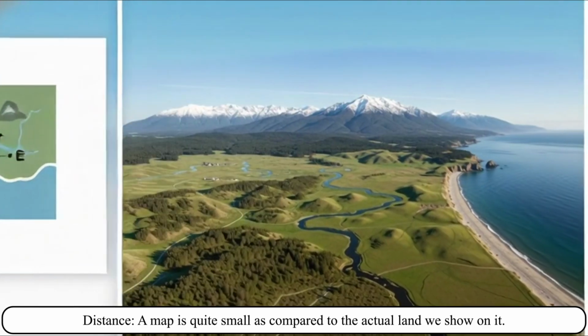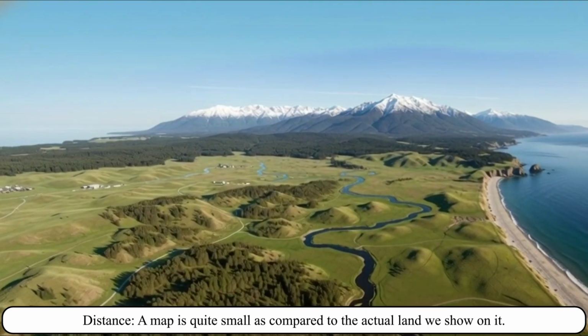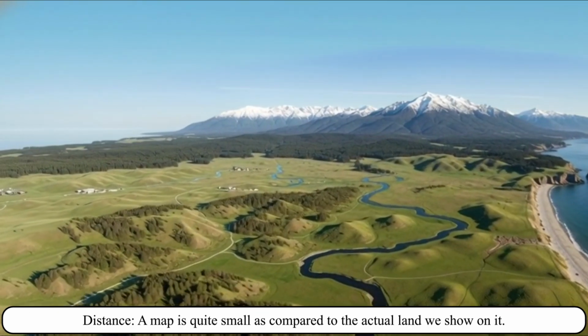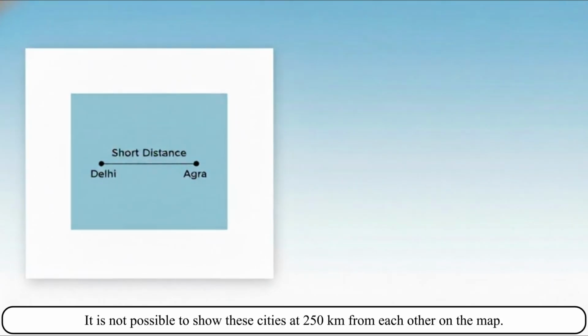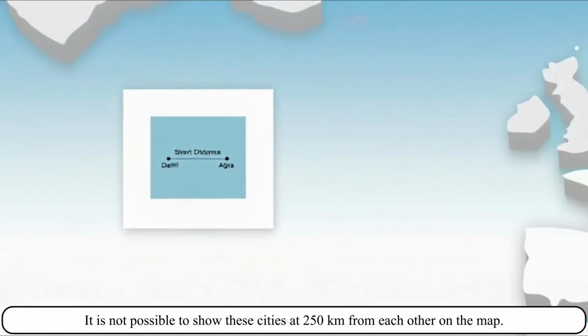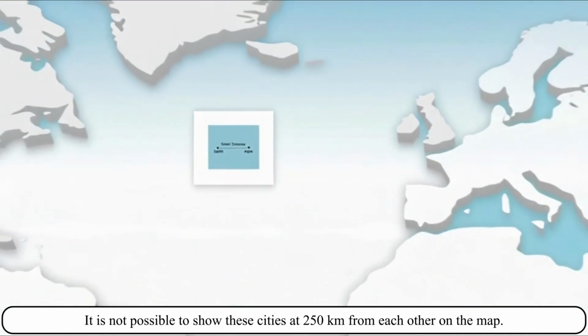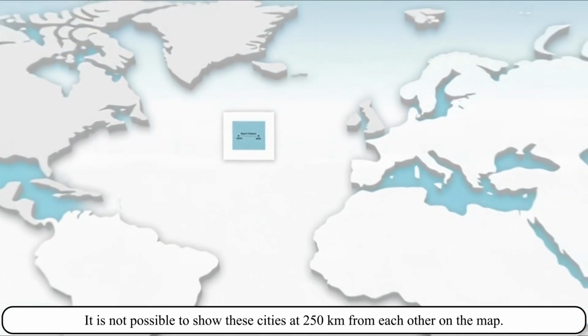Distance. A map is quite small as compared to the actual land we show on it. Let us suppose that the ground distance between Delhi and Agra is 250 kilometers. It is not possible to show these cities at 250 kilometers from each other on the map.